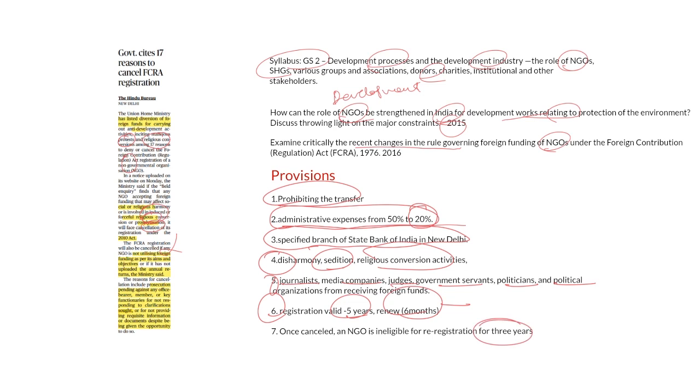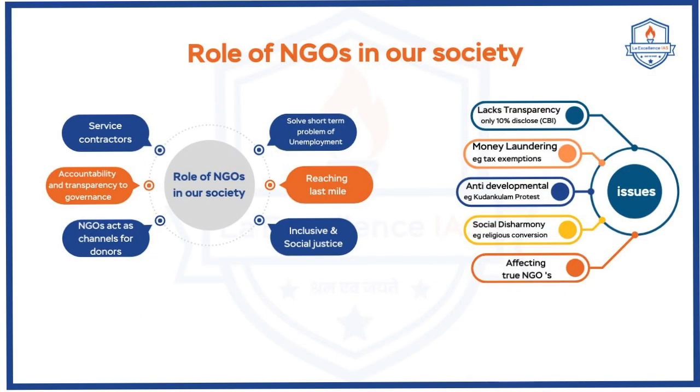Now, we will see the role of NGOs in society, especially in ensuring social justice and the development of the country. From the mains perspective, we will analyze the role of NGOs in our society. The government may not have adequate capital and human resources to deliver public services to the last mile and the last person. In this context, NGOs act as an extended hand of the government. In that way, one important role they play is that of service contractors, using NGOs' human resources and capital in providing public services.